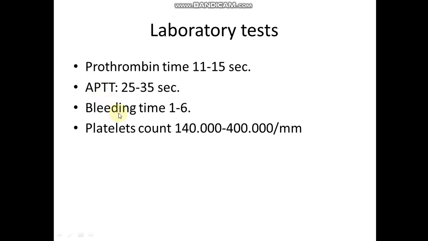Bleeding time measures the function of the platelets as well as the condition of the vascular wall, and ranges from 1 to 6 minutes. This is the most commonly used and more relevant test. We can also investigate the whole blood, particularly the platelet count, which in the normal condition is from 140,000 to 400,000 per cubic millimeter.